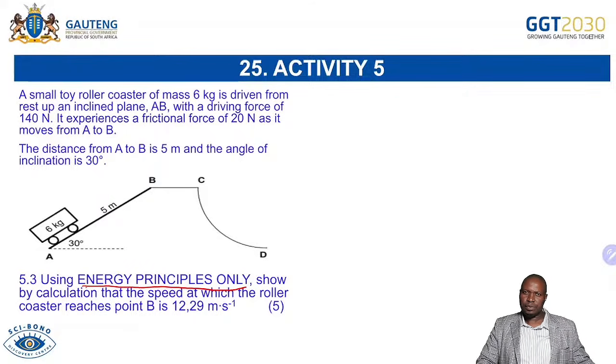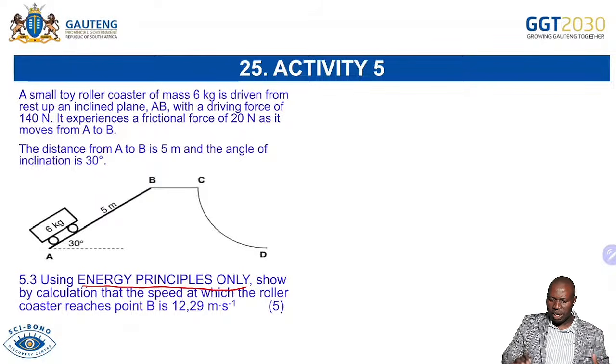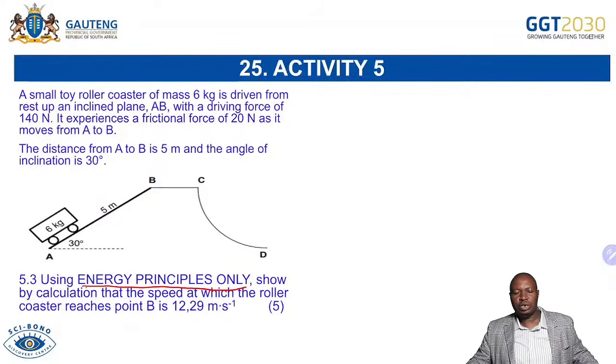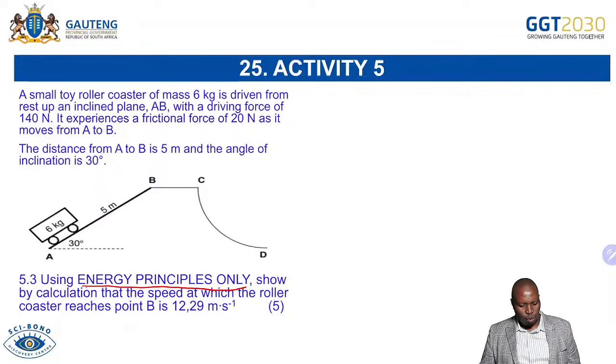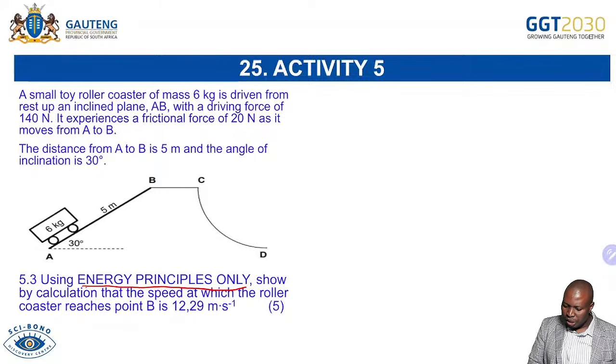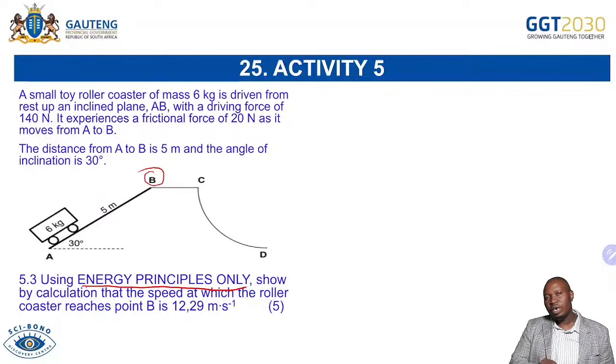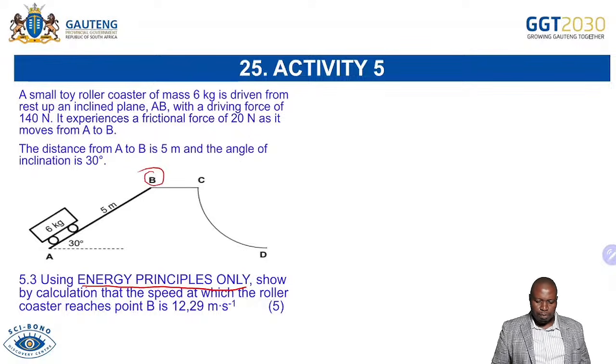mechanical energy. The sum total of mechanical energy at a point is equal to the sum total of mechanical energy at another particular point. So they're saying use only these to calculate the speed at which the roller coaster reaches point B. They're saying it's going to reach point B, but we want to know the speed. So it is very important for you to say, okay, I have a lot of information here.